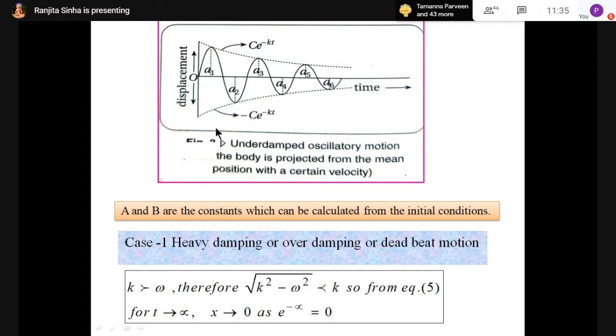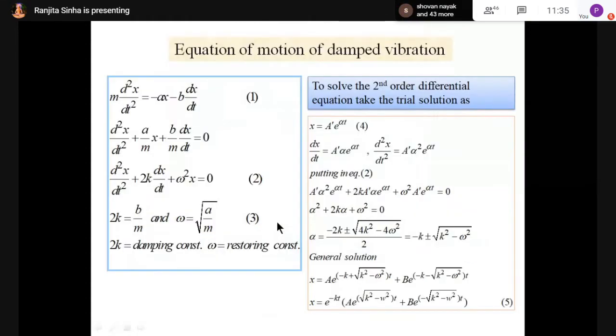Ma'am, but the second term is not equal to 0. Which term? Consider the first term, 0 into something is always 0. Consider this term only, e to the power minus kt.